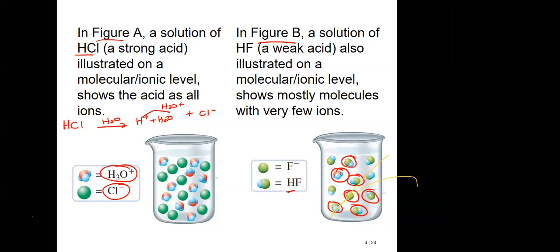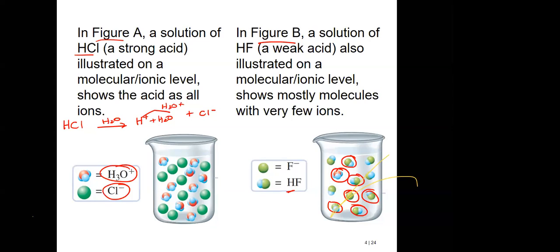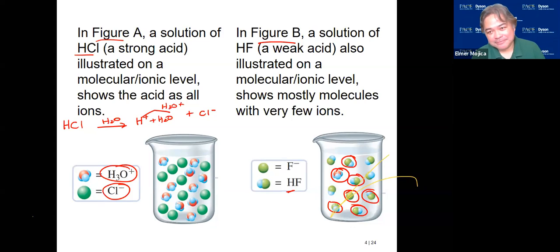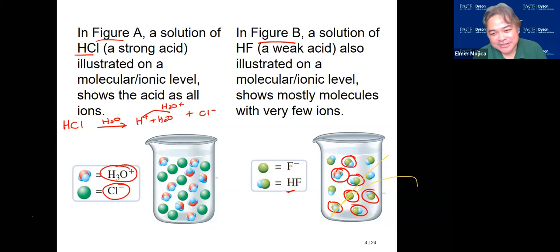But HF would still be considered soluble, right? No, all of them are soluble. This is in terms of forming an ion or not. We are not in soluble or insoluble here; we're already on acids and bases.